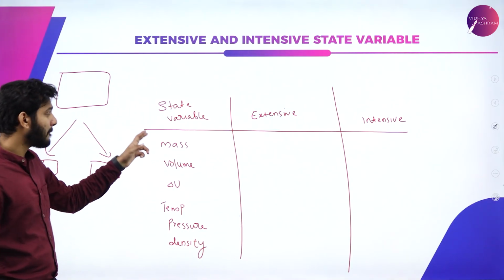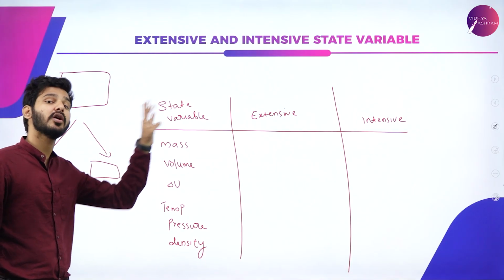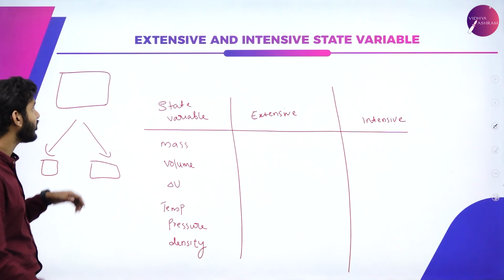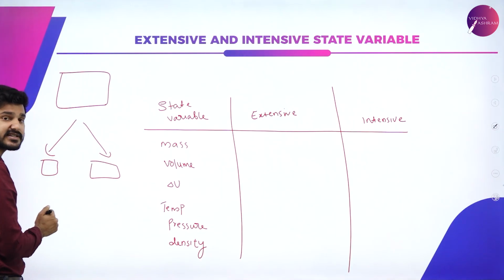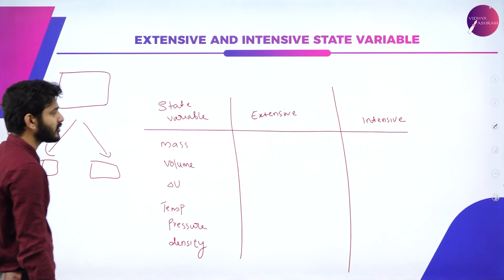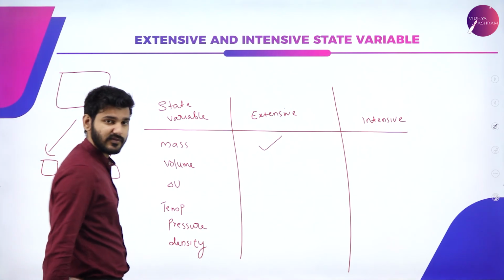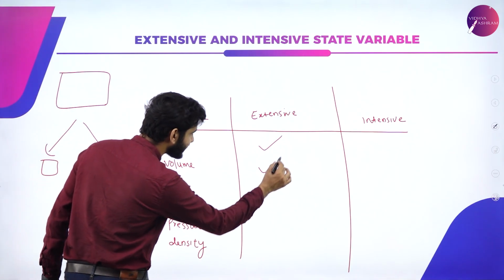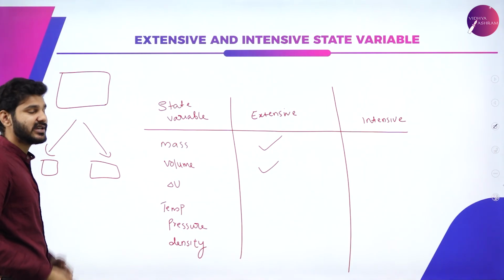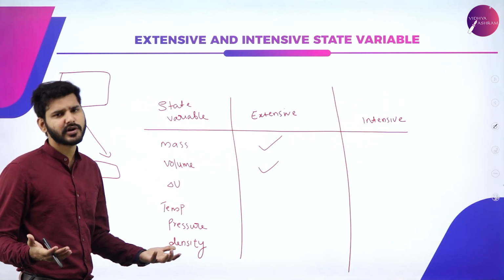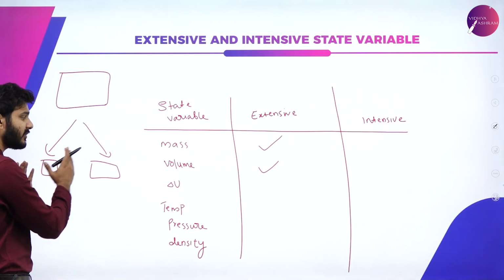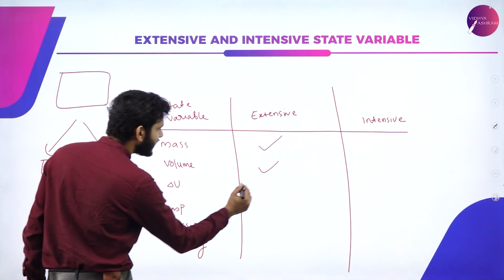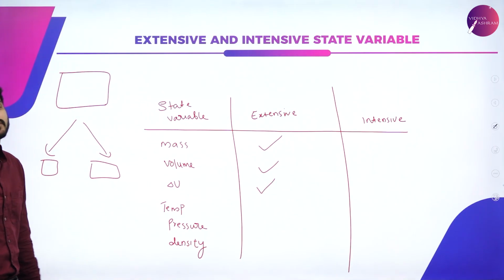For example, mass. Is mass an extensive or intensive state variable? Of course, it is an extensive state variable, because if you cut the system into two, the mass of the system is now different, right? So mass is an extensive state variable. And what about volume? Again, volume also changes, so it is also an extensive state variable. Internal energy is the sum of kinetic and potential energies. Obviously the number of moles will be less in both, which means internal energy is also affected, so internal energy is also an extensive state variable.